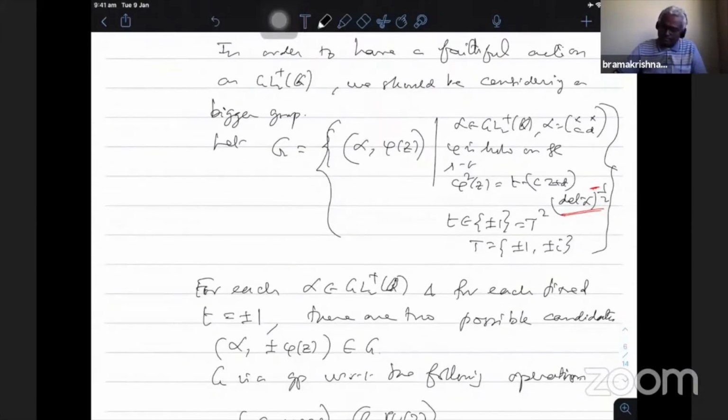So in this place, when you talk about the GL2 plus Q, this phi is a holomorphic function. Phi square is T into CZ plus D. So these two powers will be of opposite signs. The CZ plus D is positive and this is negative. The denominator is the determinant alpha power half. That is what I put in red. I hope that red is visible.